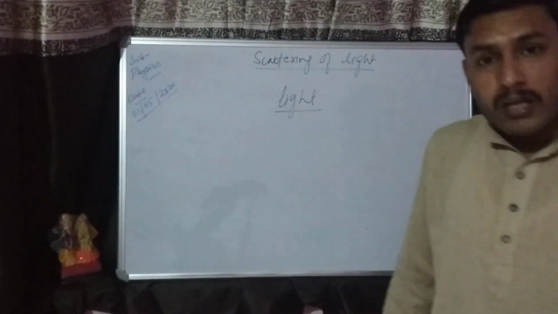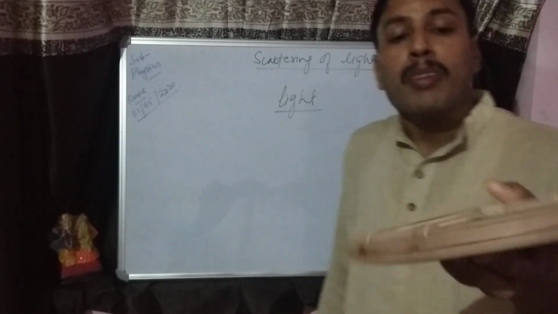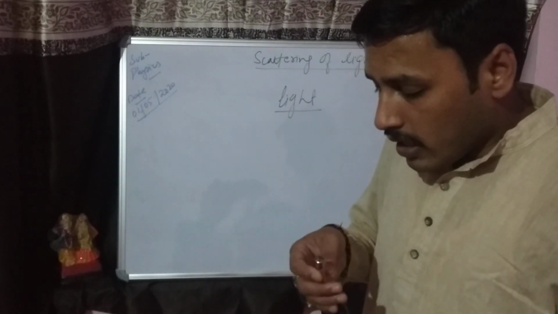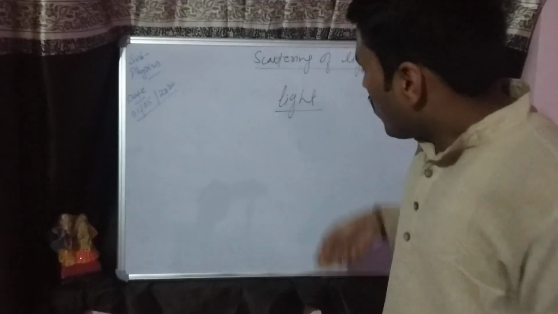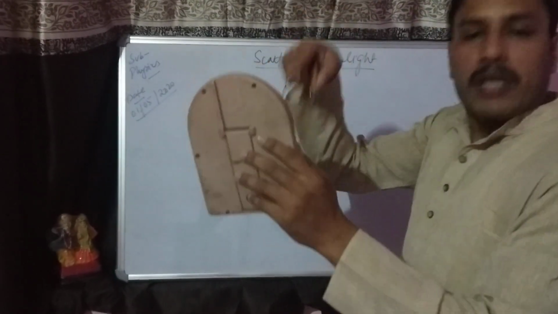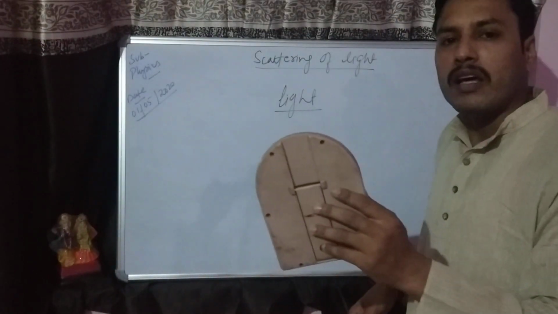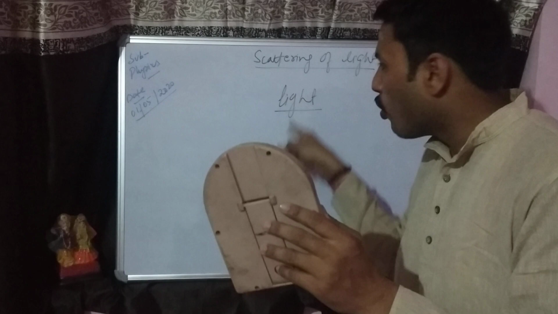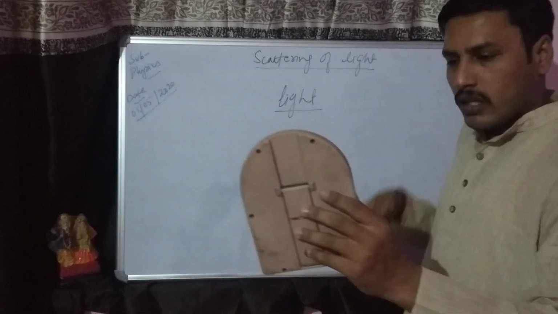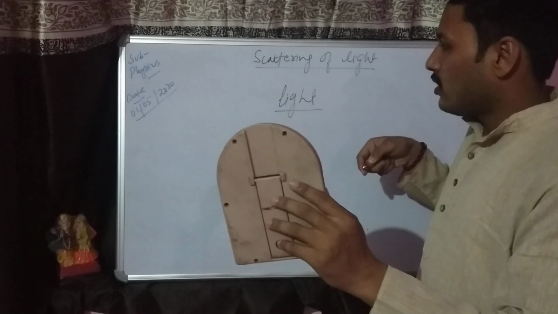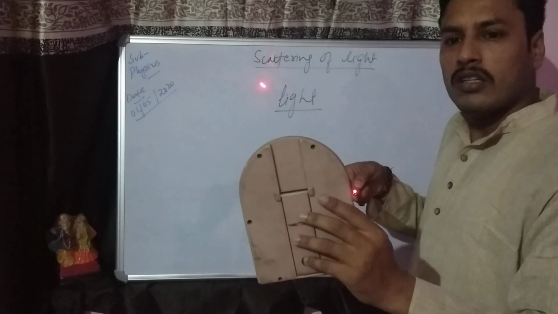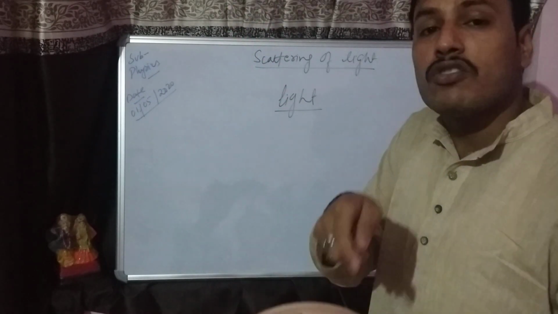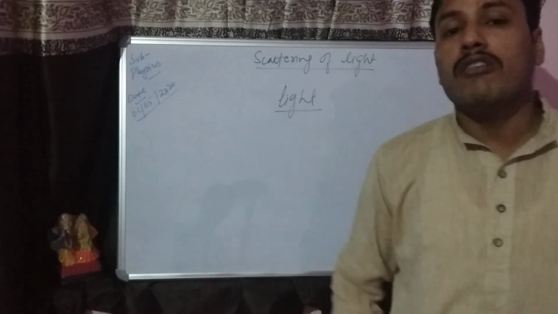I hope you will see it. This is the mirror, my dear students, and I am using the mirror as a source of reflection, and this is the laser light. I am focusing the light on the mirror, but the light will be seen somewhere on the board. Let's see it. Are you able to see it? That is the light. I am focusing the light on the mirror and the light is visible there. That is due to the reflection.